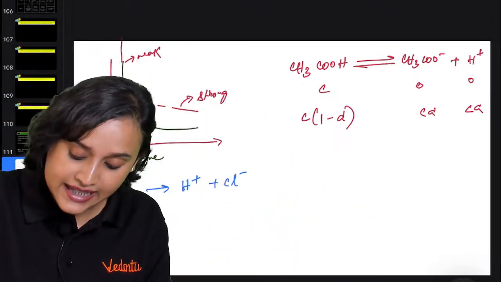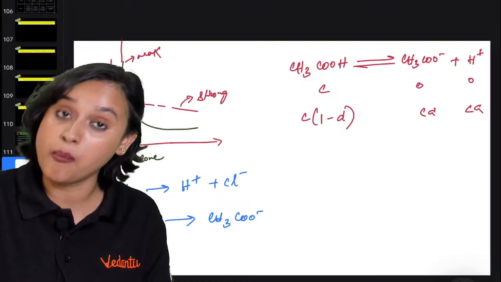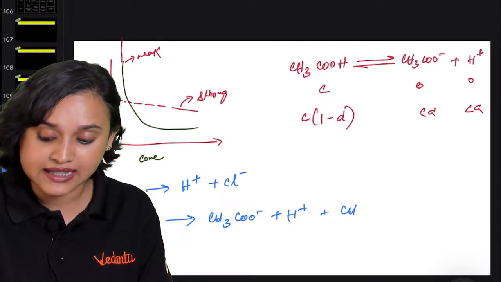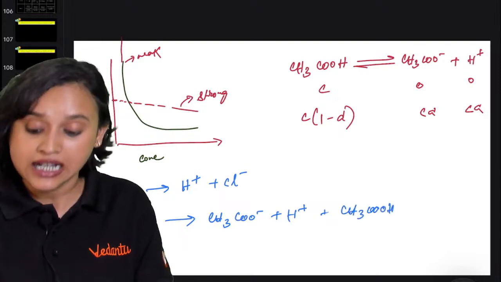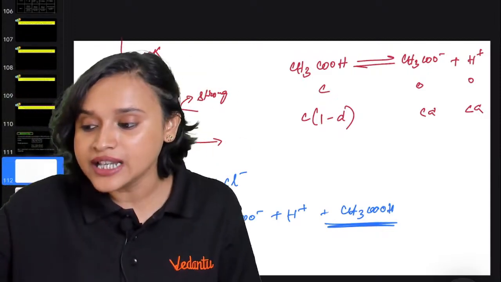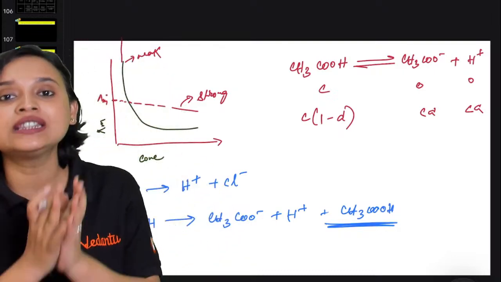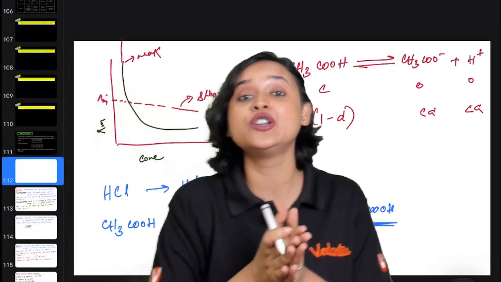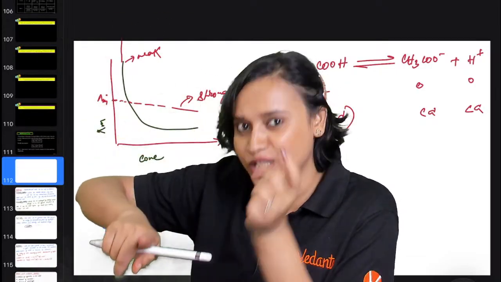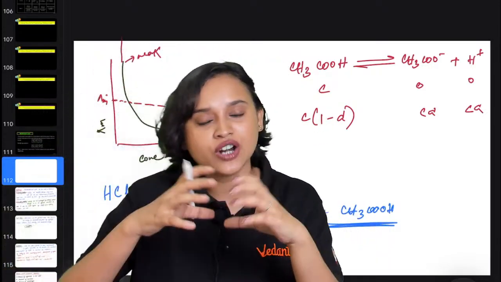However, if you take CH3COOH, you will get CH3COO minus in some amount, H plus in some amount, and you will also get CH3COOH. That means this molecule will also be present in the water. That means all the acetic acid molecules will not get dissociated. So when you are increasing the dilution, do you know what happens? More and more of the acetic acid molecules try to get dissociated.